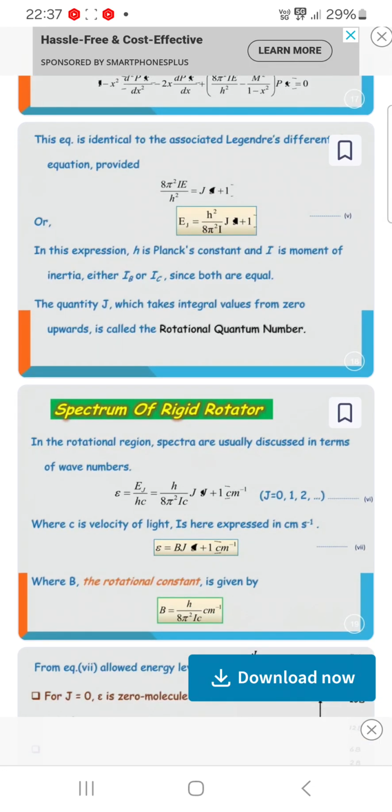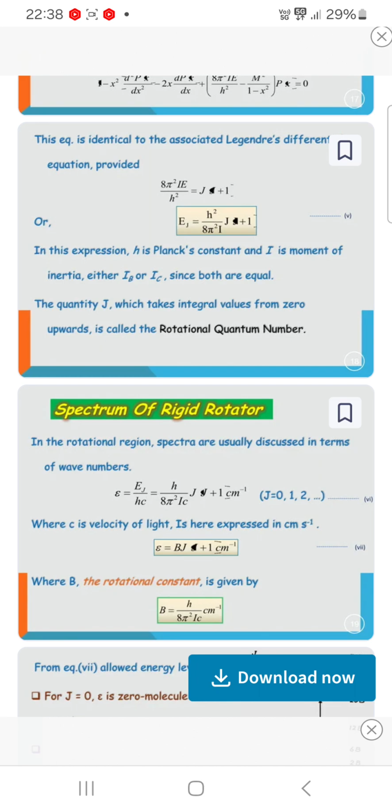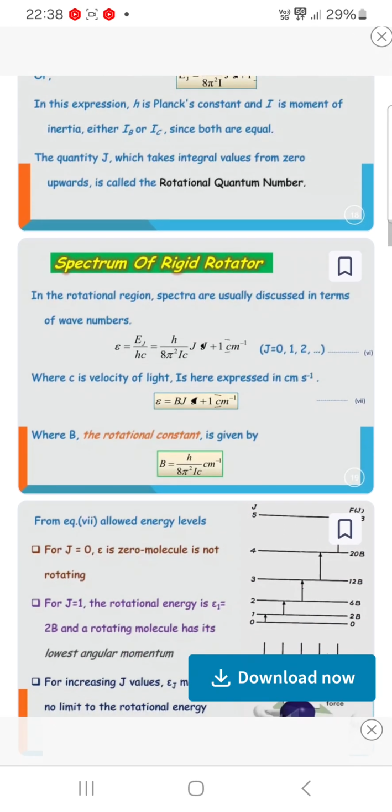Now, the spectrum of a rigid rotator. In the rotation region, spectra are usually discussed in terms of wave number. Epsilon = Ej/hc = (h/8π²Ic) J(J+1) per centimeter, J = 0, 1, 2, 3, where c is the velocity of light in centimeters per second. So epsilon = BJ(J+1) per centimeter, where B is the rotational constant given by B = h/8π²Ic per centimeter.